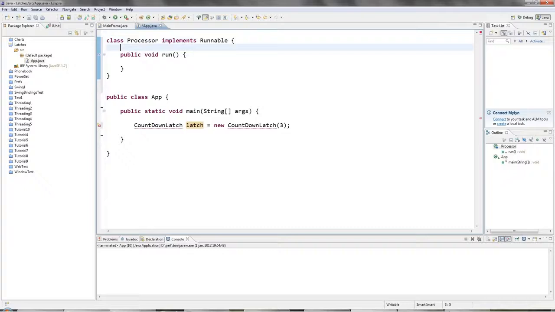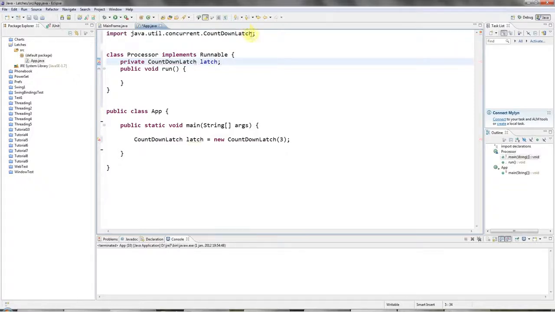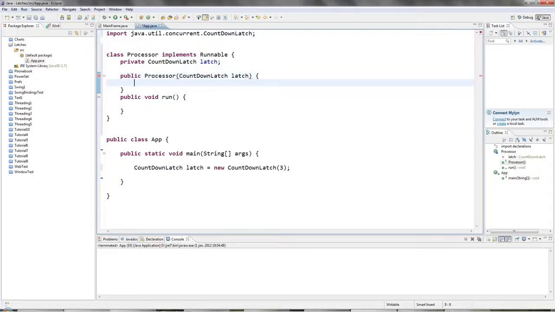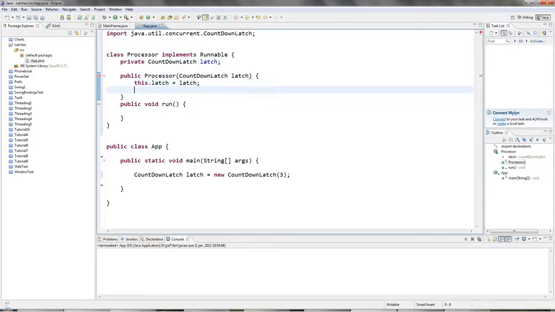So I'm going to add a private variable CountDownLatch, and while I'm at it I'll press Ctrl+Shift+O to add the import in Eclipse, and then I'll add a constructor public Processor that accepts the CountDownLatch latch, and just sets this.latch equal to latch.